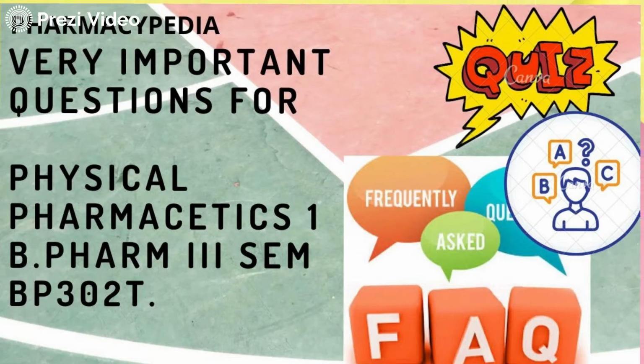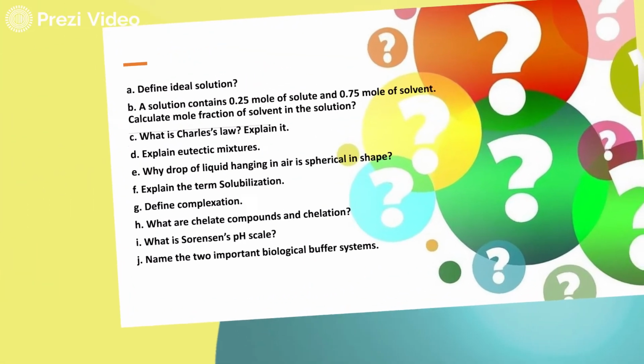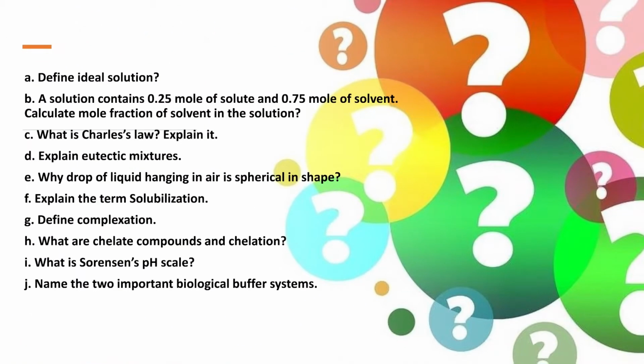So let us begin the session. For Physical Pharmaceutics 1, a few questions are always repeated many times. In the first few slides, I have tried to focus on the questions which have been raised in various exams and are very important. So, like, define ideal solution. Now this is again a numerical problem whereby you are given the concentration of the solute and concentration of the solvent and you have to calculate the mole fraction of the solvent.